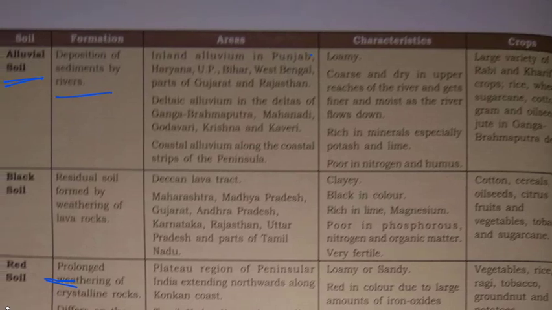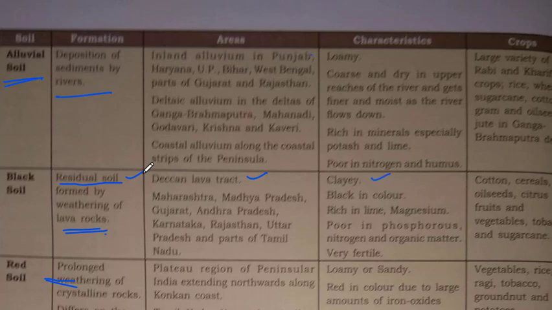Second is black soil. Its formation: it is a residual soil formed by weathering of the lava rock. Residual soil means it is in situ soil. Areas: Deccan lava tract, Maharashtra, Madhya Pradesh, Gujarat, Andhra Pradesh, Karnataka, Rajasthan, Uttar Pradesh and part of Tamil Nadu.